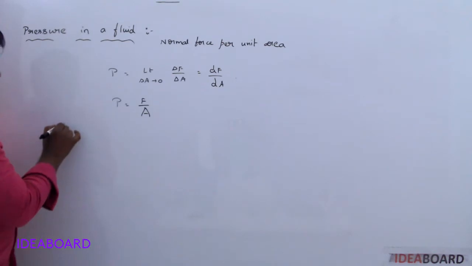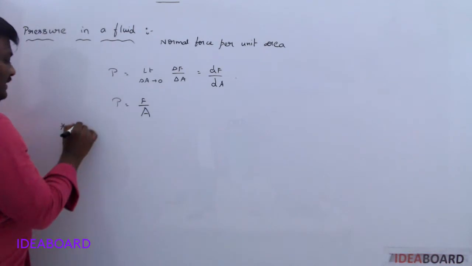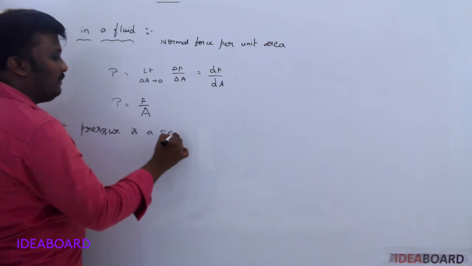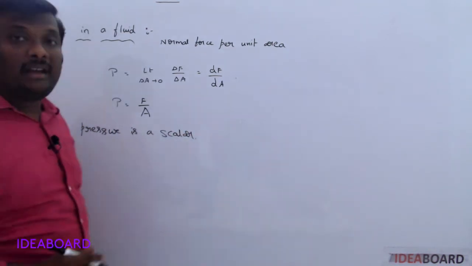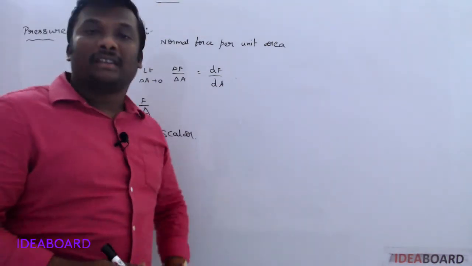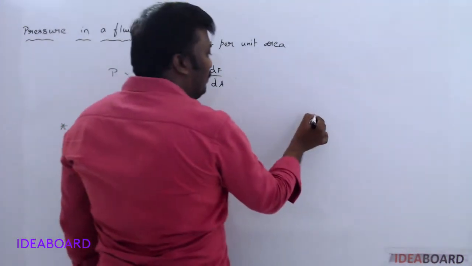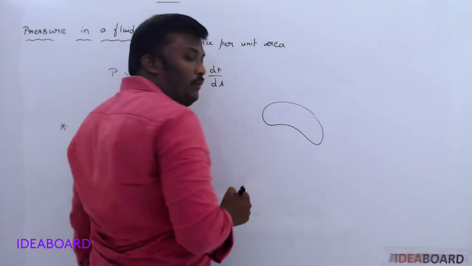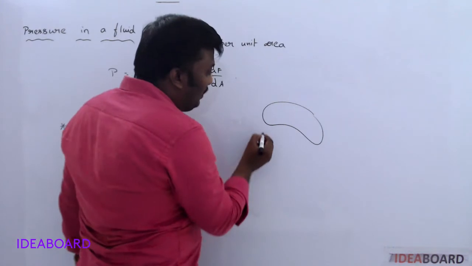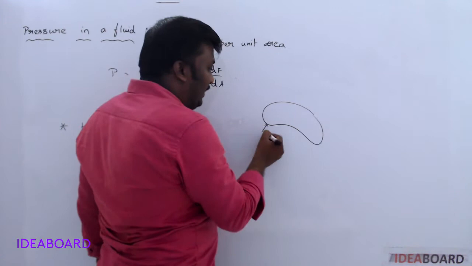Pressure is a vector or a scalar? Pressure is a scalar. Why scalar? Because it is always acting normal to the surface area, no other direction, always normal. For example, if you take any arbitrary shaped body and want the pressure at a point, make a normal there, then that is the pressure acting at that point.